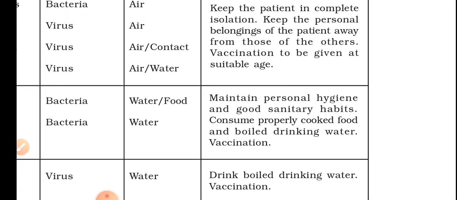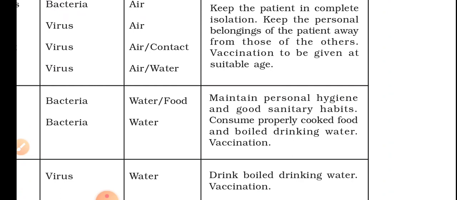You should be clean. Take a bath every day and maintain neatness by cutting your nails and hair. These are your personal hygiene habits and good sanitary habits. You should clean your hands after playing outside. These are all good habits you should have.